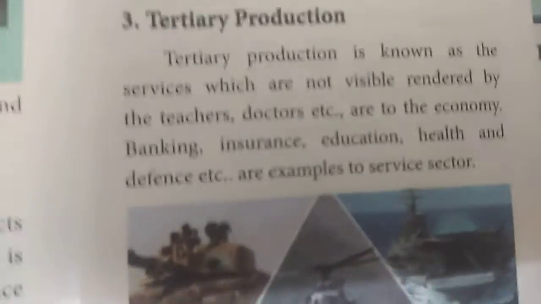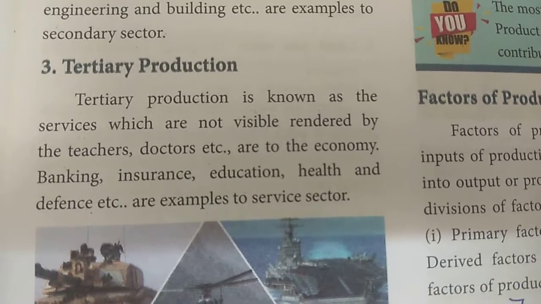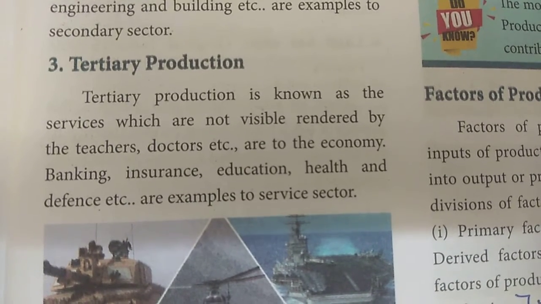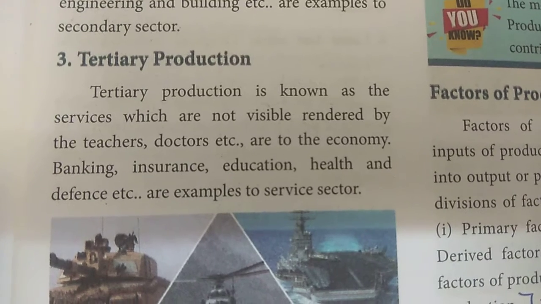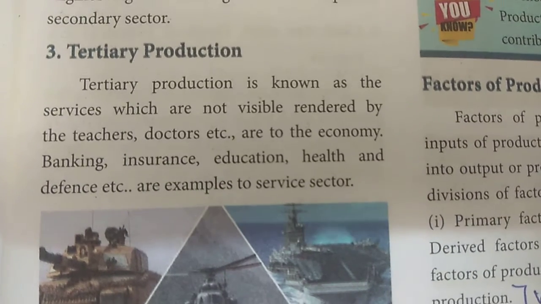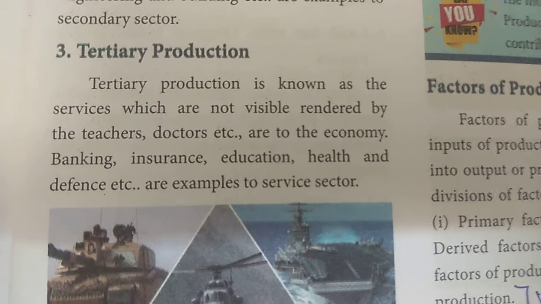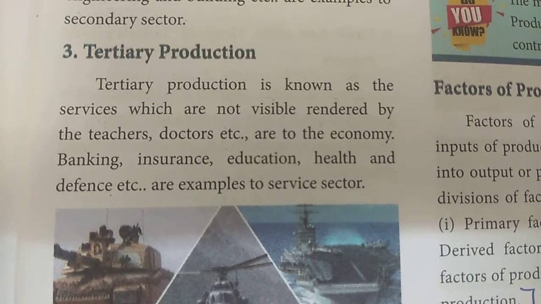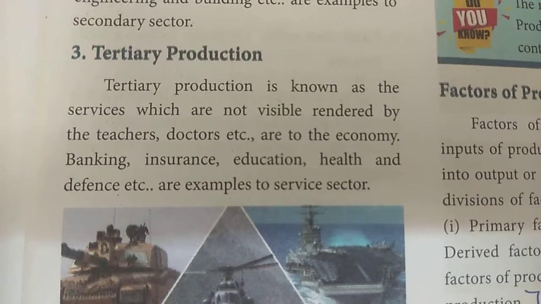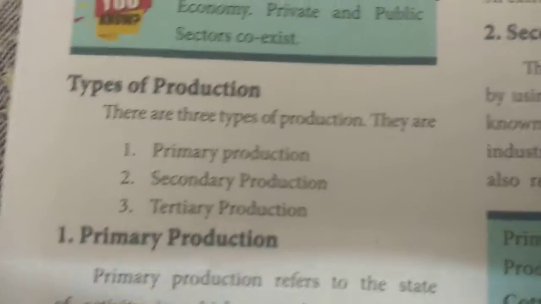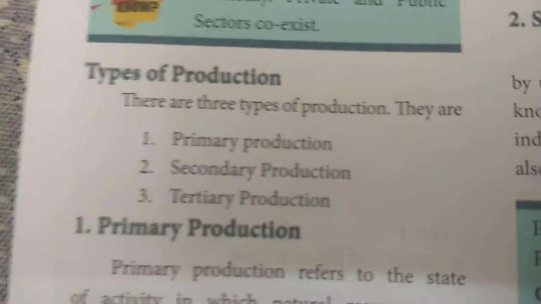Okay, so after that, tertiary production. Tertiary production is known as the services which are not visible, rendered by the teacher or doctor, etc., to the economy, or banking, insurance, education, health and defense, etc. These are all examples of the service sector. So what are the three types of production? Primary production, secondary production, and tertiary production.